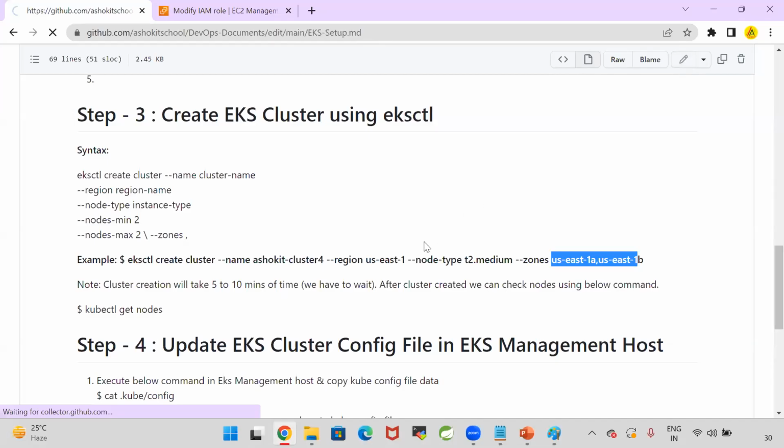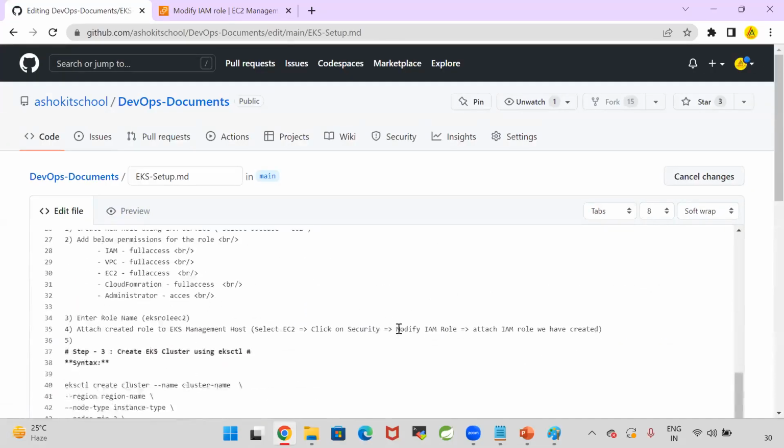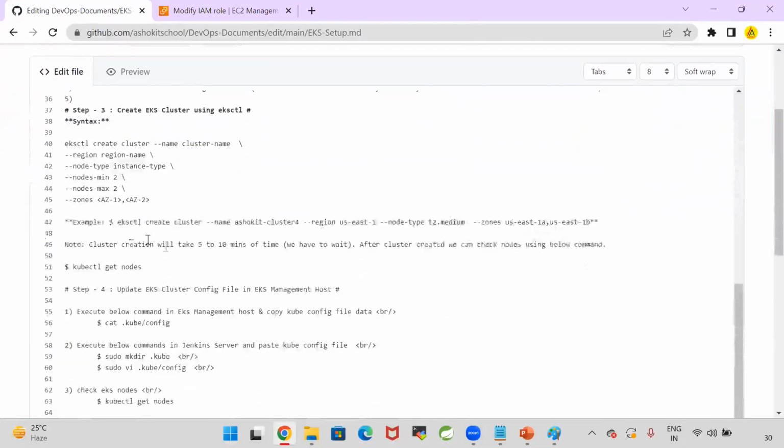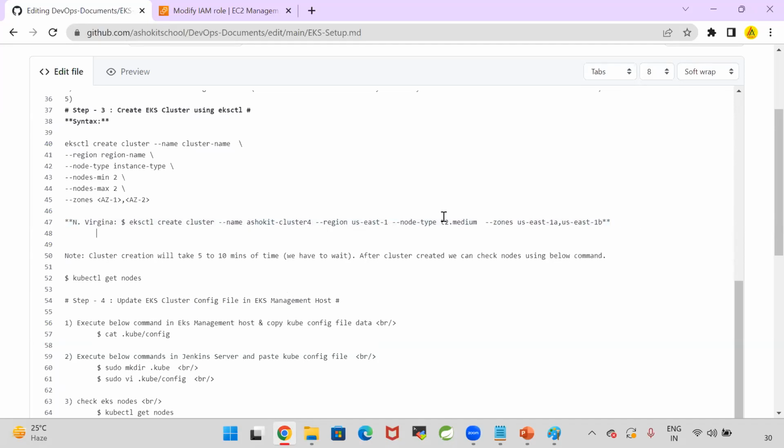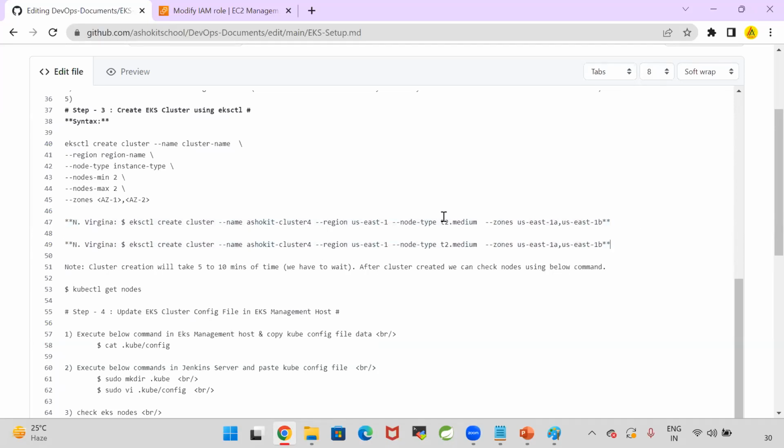Now, let me edit this. Suppose here, if you want to create the cluster in, for example, the North Virginia region, they can use this. If you want to go with the Mumbai region, don't do both, guys. One is sufficient.